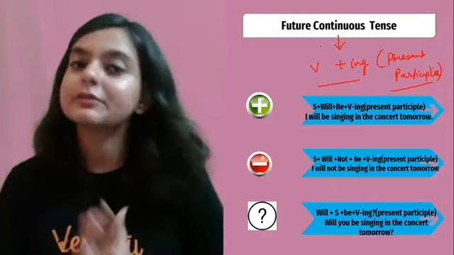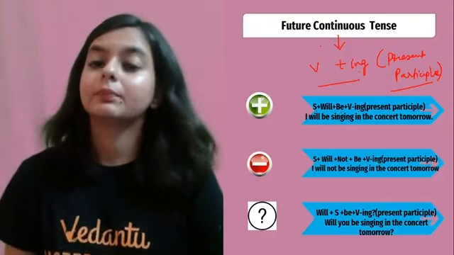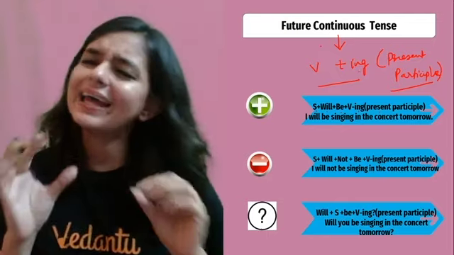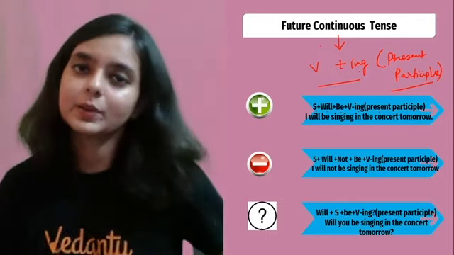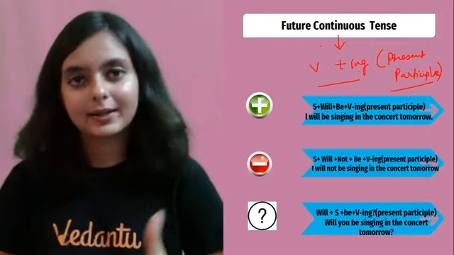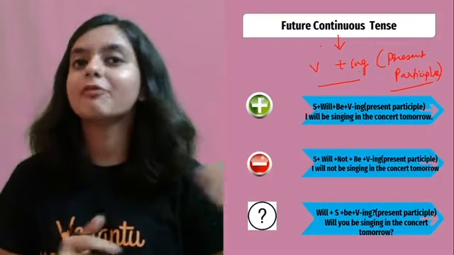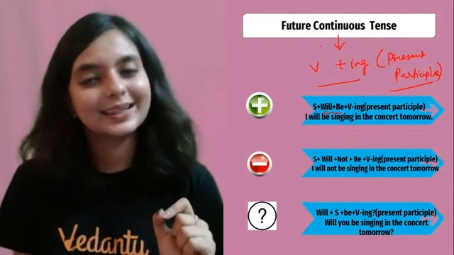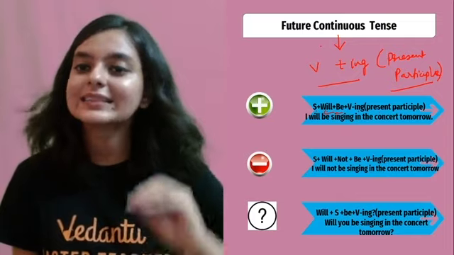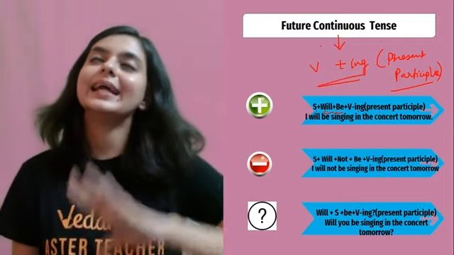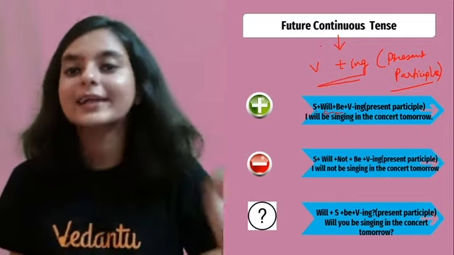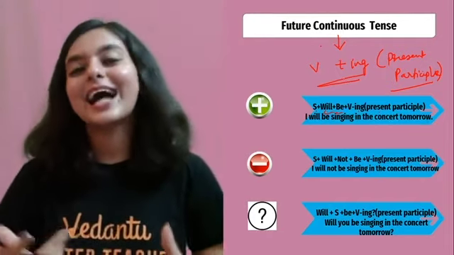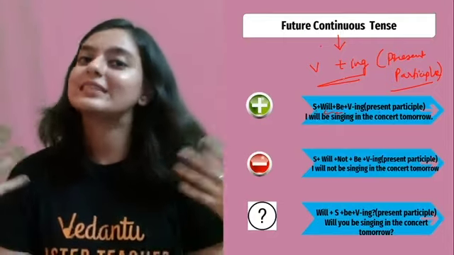Now, how are you going to differentiate between whether this is past continuous or present continuous or future continuous? Very simple again. If it is present continuous, that will have is, am, are. If it is past continuous, it will have was or were. If it is future continuous, it will have will plus be. Okay? Otherwise, this V1 plus ing will remain the same for all continuous tenses. So this is a pro tip from my end, so that you remember and the process becomes simplified for you all.